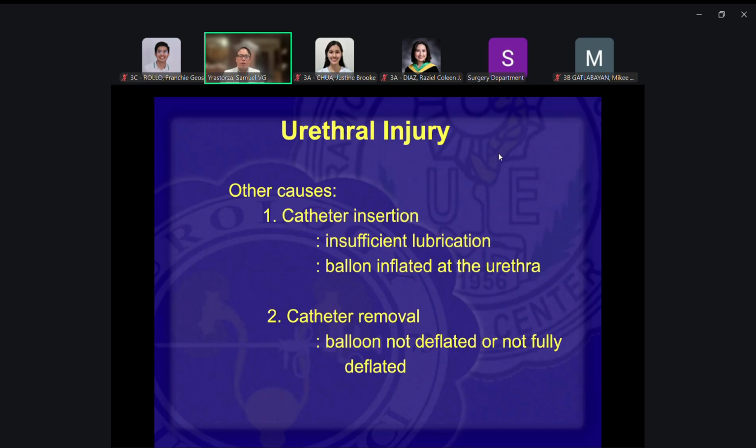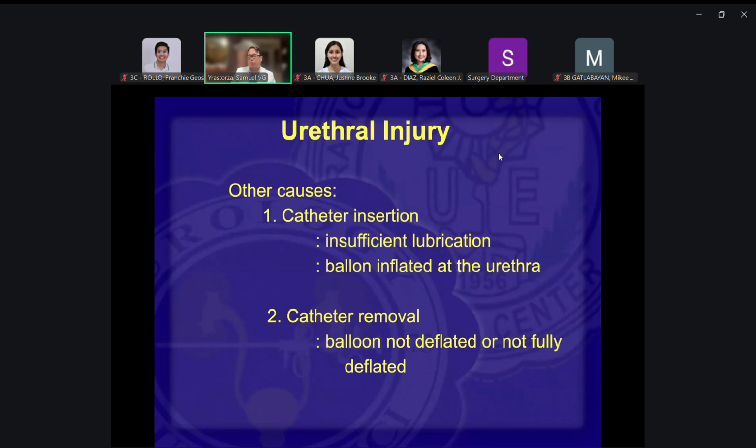Very, very important in catheter insertion that the urethra or the catheter should be adequately lubricated so that you will have smooth insertion of the catheter. That's the key actually, okay?